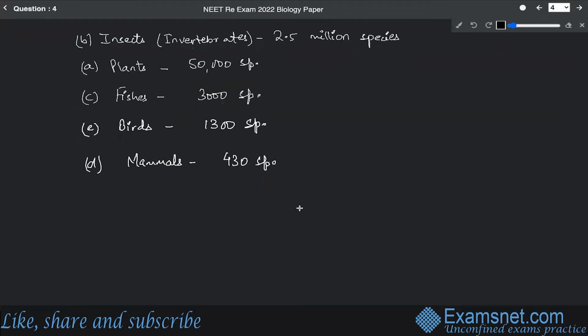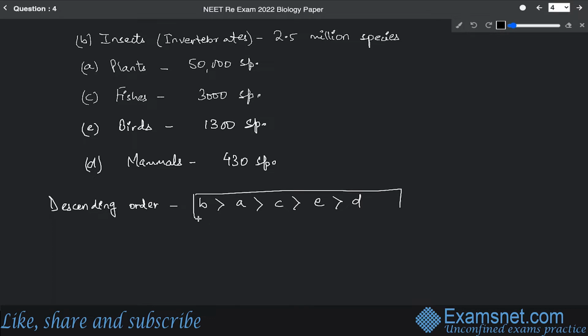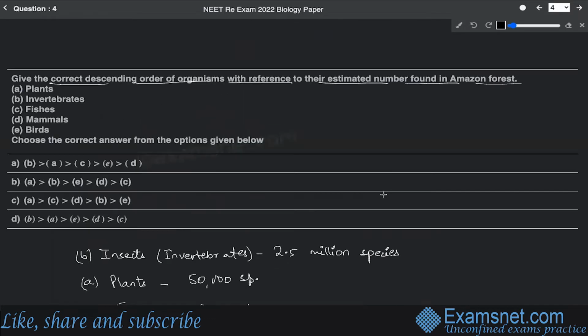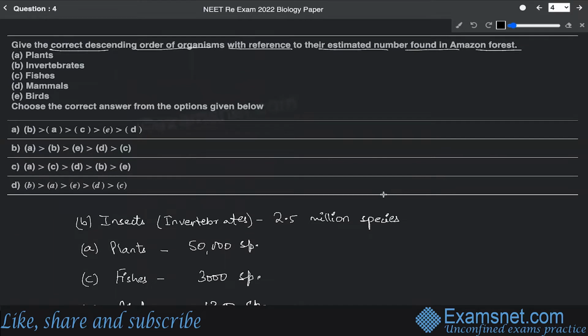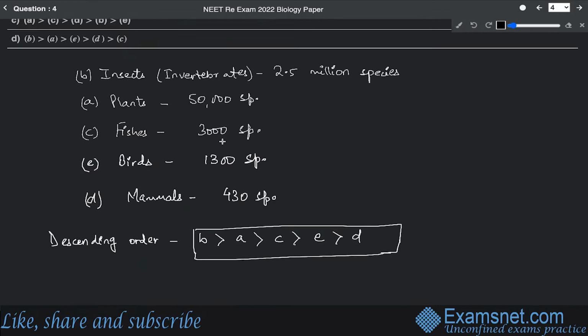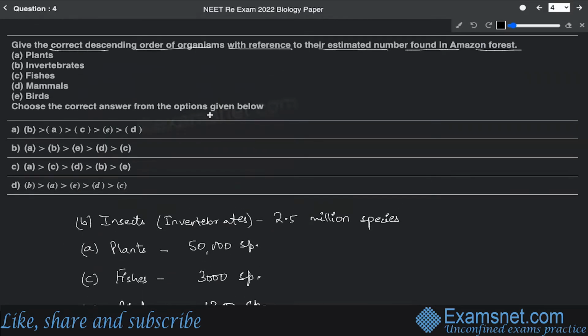So if you look into the sequence, the descending order is going to be B, then A, then C, then E, and then D. This is the one. All right. So let us take a look into the options that have been given. The first option is B, A, C, E, D. Okay. So the first option has turned out to be the correct one. So option A is your correct answer.